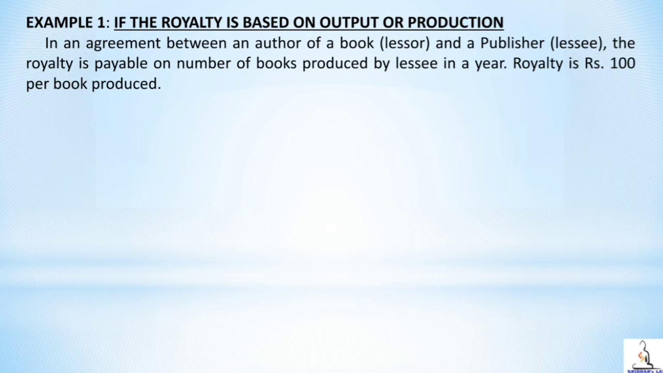Let us see how the royalty is calculated when the royalty is based on output, that is production. For example, in an agreement between an author of a book and a publisher, the royalty is payable on the number of books produced by the lessee in a year. I repeat, the royalty is payable on the number of books produced in a year. This is very important. And the royalty is rupees 100 per book produced. That means for every book produced, the author is going to get a royalty of rupees 100 per book.